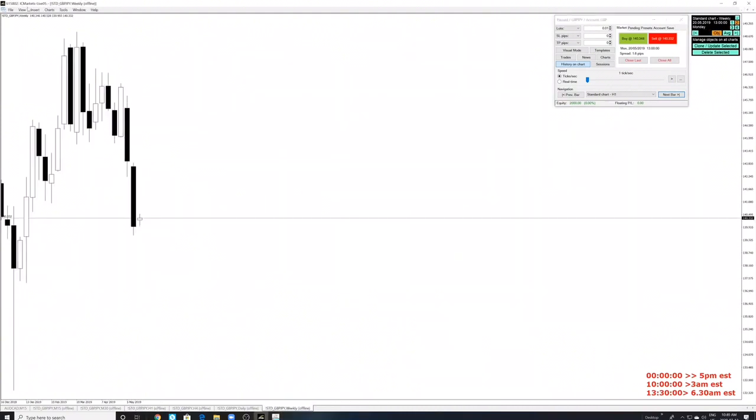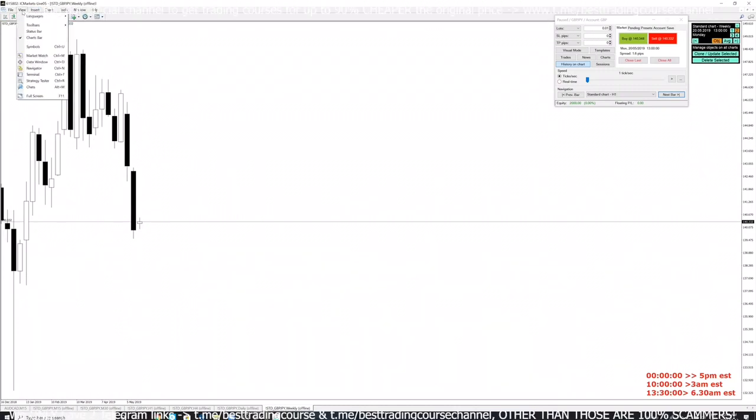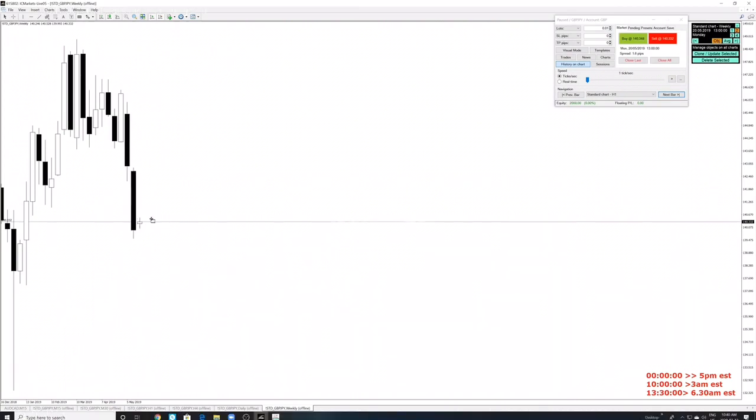Now if we're looking on the weekly, let me just bring my toolbars up. I think it's going to be view toolbars, line studies. Okay, perfect. So we have basically this previous weekly candle came down. This weekly candle is about to start, so we're not really sure what's going to happen at this point.